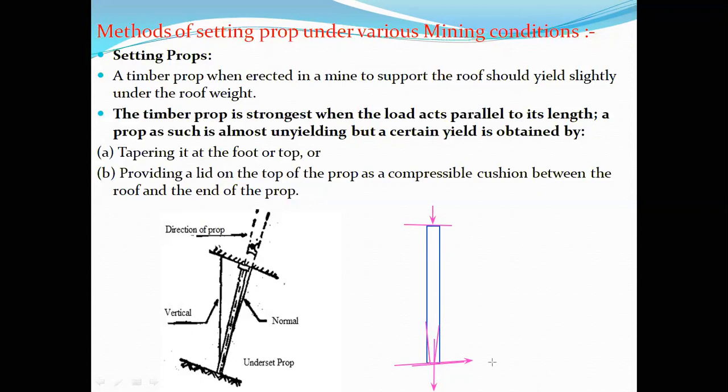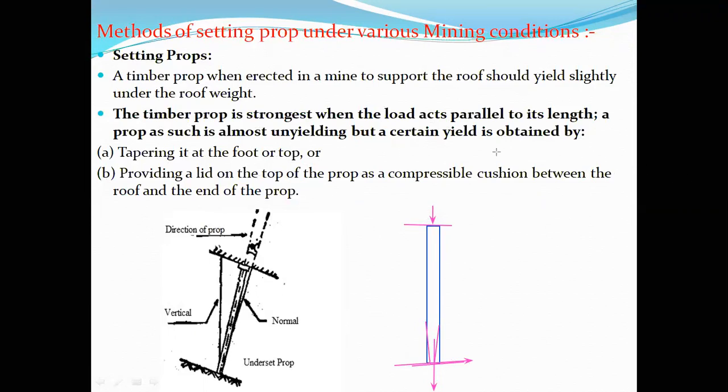So see here, the timber prop is strongest when the load acts parallel to its length, because it is a straight parallel surface, like a straight installed prop. So it can bear the maximum of its capacity. See here, a timber prop when erected in a mine to support the roof should yield slightly under roof weight. Next, the timber prop is strongest when the load acts parallel to its length. The prop is almost unyielding, but certain yield can be obtained.